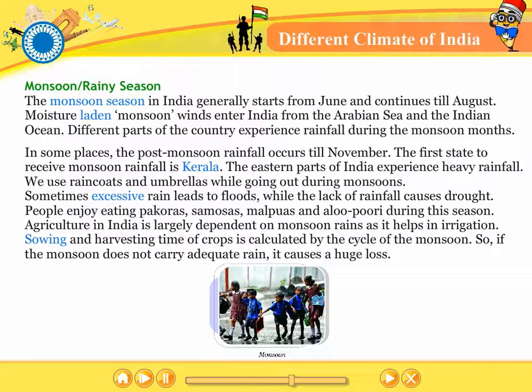We use raincoats and umbrellas while going out during monsoons. Sometimes excessive rain leads to floods, while the lack of rainfall causes drought. People enjoy eating pakoras, samosas, malpuas, and aloo puri during this season. Agriculture in India is largely dependent on monsoon rains as it helps in irrigation. Sowing and harvesting time of crops is calculated by the cycle of the monsoon. So if the monsoon does not carry adequate rain, it causes a huge loss.